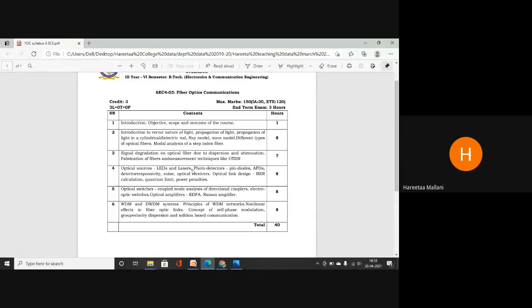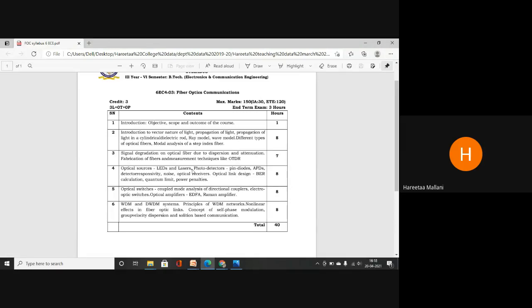I think for the first time we will study this subject, so every content should be there: fabrication, designing, different aspects of the optical fiber, how it is communicating, what its applications are, what its sources are.